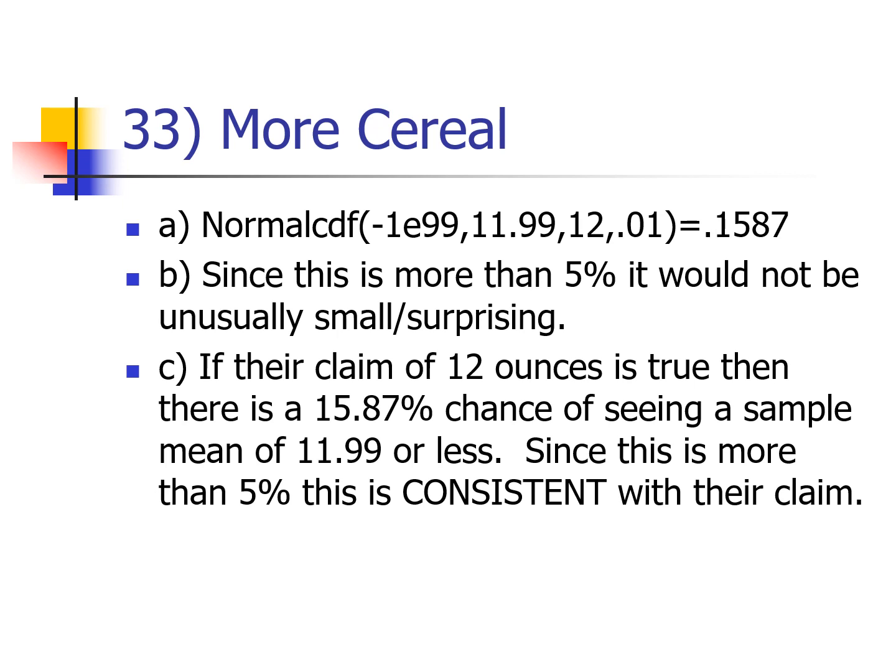All right, so the book goes on and says, if the claim was true and you found an average of 11.99, would that be unusual? And we say no, it's not unusual. And then it asks, if the mean weight of the boxes were 11.99 ounces, would you be convinced that the claim is false? Not really. Seeing something that small or less is a 15.87% chance. So that's actually pretty consistent with their claim, using our book's criteria that we think of 5% as being the cutoff between unusual and not unusual, consistent and not consistent.